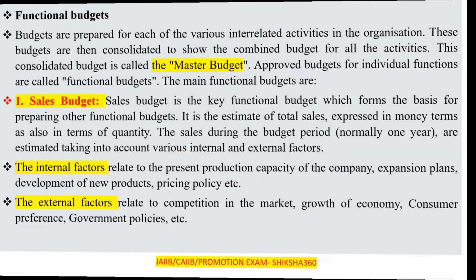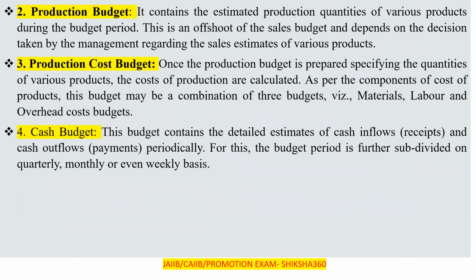Now move to the next type of budget under the functional budgets, that is the production budget. The production budget contains the estimated production quantities of the various products during the budget period. This is an offshoot of the sales budget and depends upon the decision taken by the management.